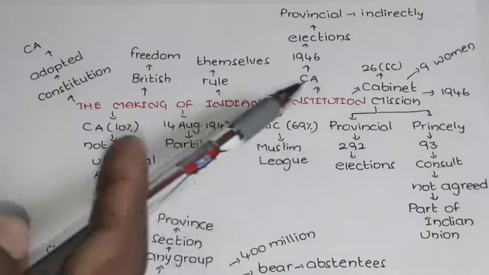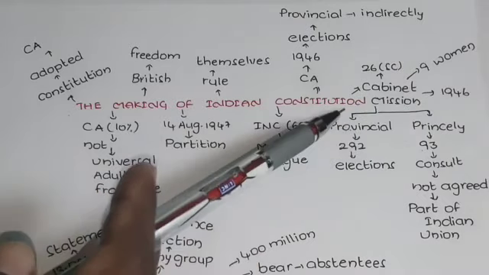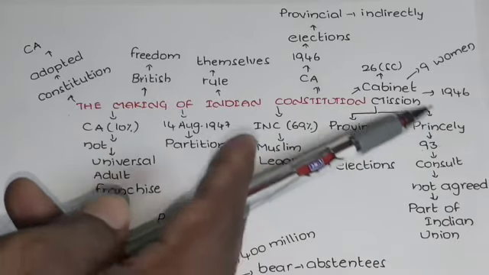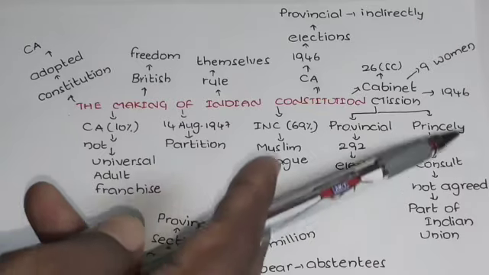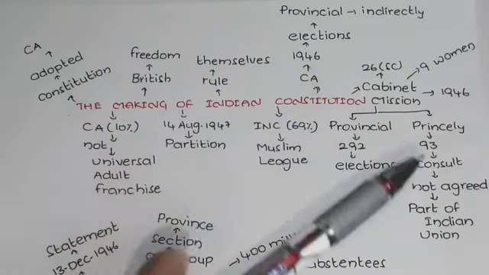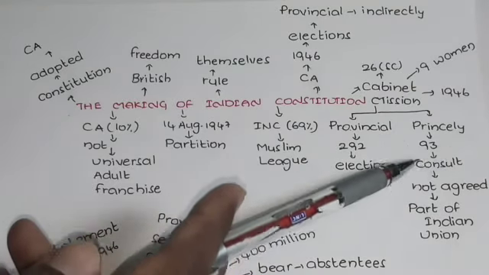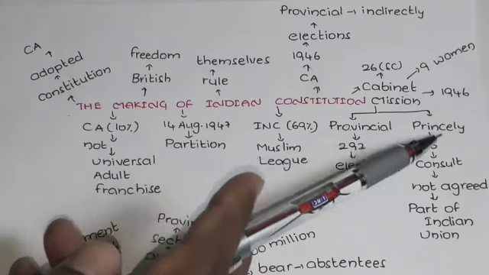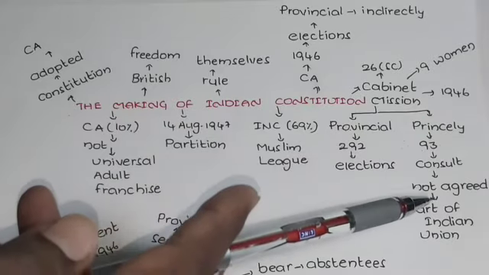And the cabinet mission, which was appointed in 1946, allotted seats for the provincial assemblies and princely states. But in the princely states, they did not appoint any candidates through elections. Only the kings appointed them through consultation, whoever was favorable to them. Why did they follow this method? The candidate selected with the help of the prince would give a message in the Constituent Assembly that they would not become a part of the Indian Union.